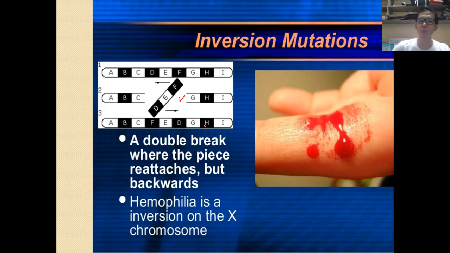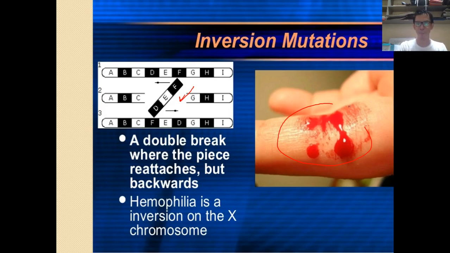Then if this one is for the development of the protein that enables us to form blood clots, then that particular ability will be affected if there is an inversion on that particular gene or chromosome. So technically, those people who have hemophilia have an inability to form blood clots after they have a certain wound or certain scratches on their body. So, inability to form blood clots.